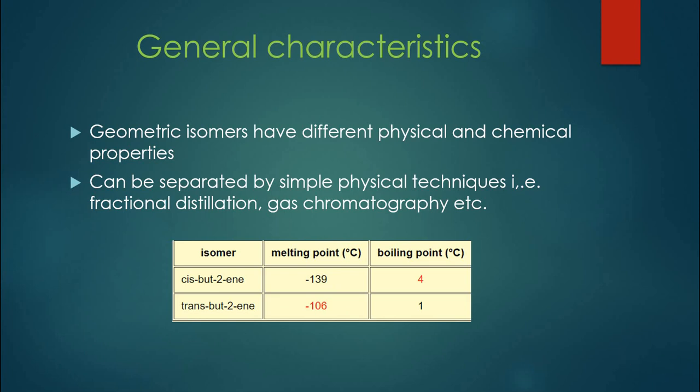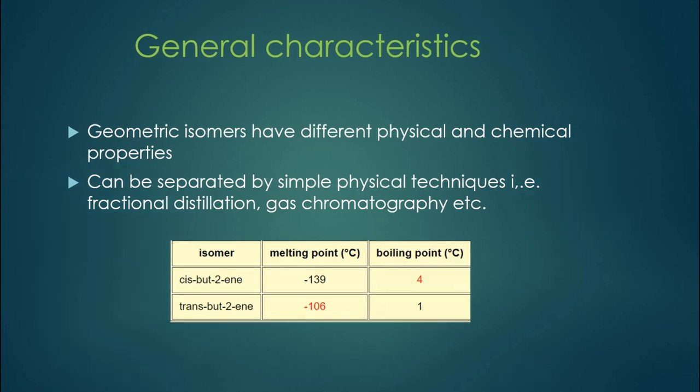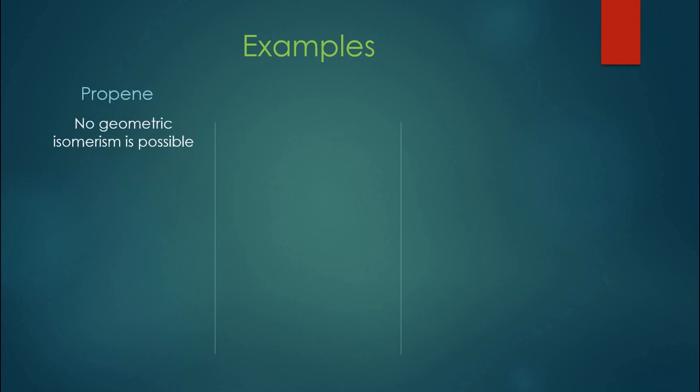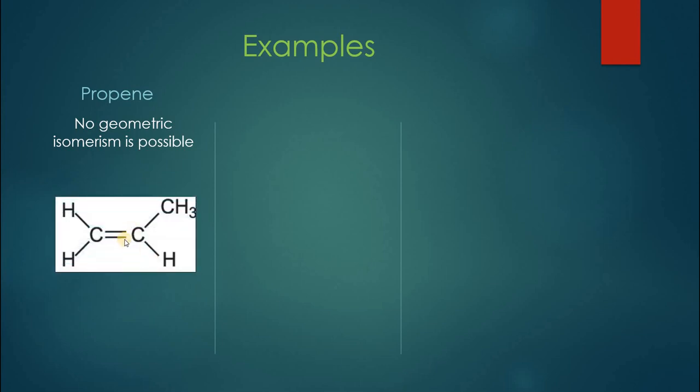Let's come to various examples of geometric isomerism. These are the examples that are discussed in your books as well. The first one is propene. In propene, no geometric isomerism is possible. If you draw the structure of propene in your copies by yourself, you would see around the double bond there is one methyl group and hydrogen, and these two groups are the same. So the necessary condition is the presence of a double bond, but the other necessary condition is that each carbon should be attached to two different groups. Here two same groups are present, so geometric isomerism is not possible in the case of propene.